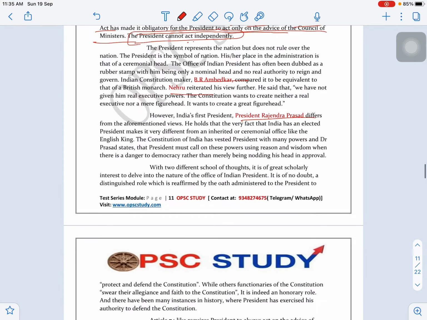Abdul Kalam, the Office of Profit Act. So there are many instances. Various presidents have exercised their veto as their power. So you cannot say that the President of India is a figurehead. They have the real power too. So these are the questions.